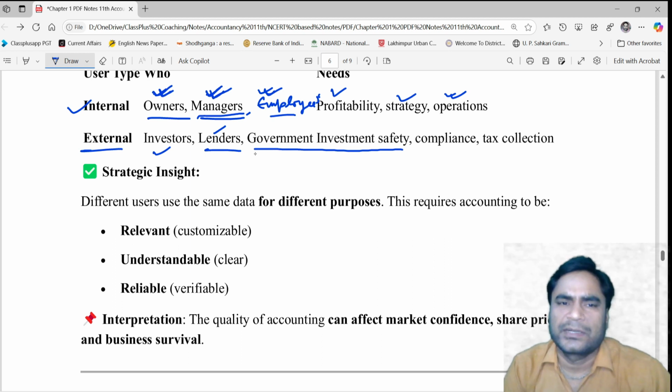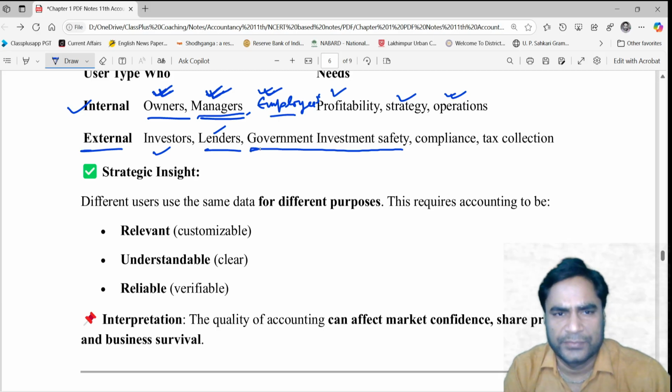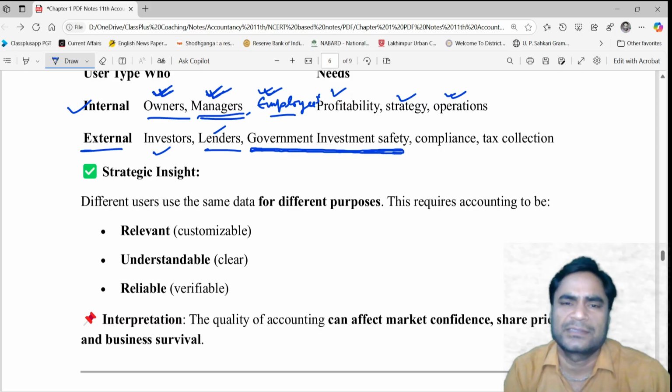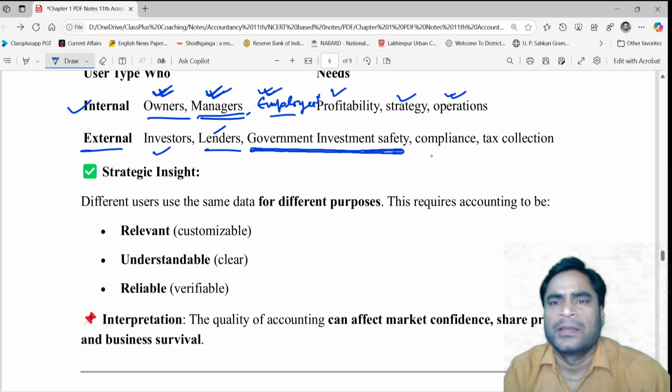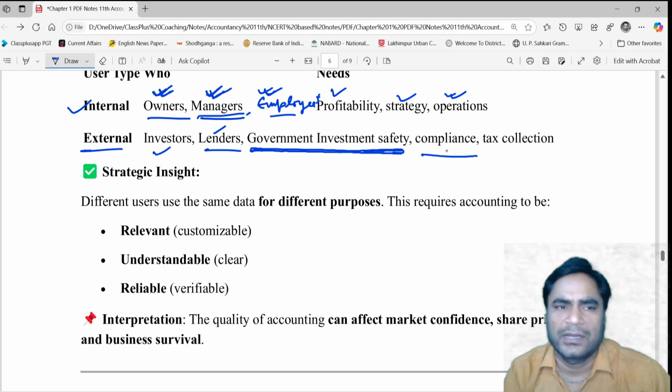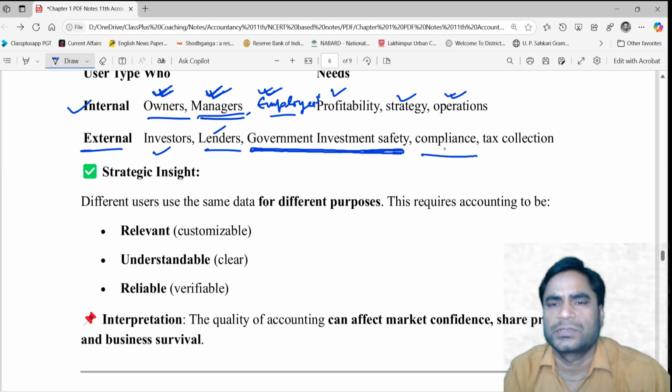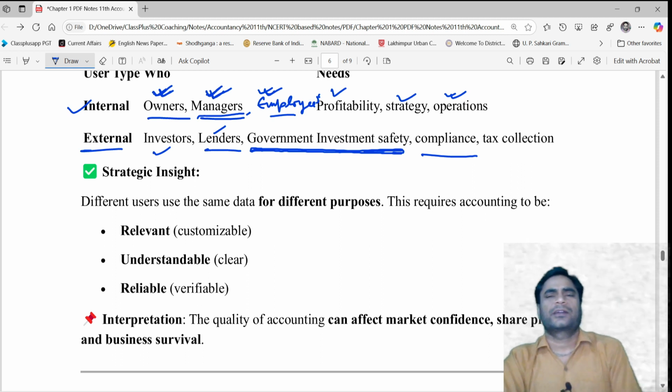They want to know whether the company is doing everything fairly, or whether it is going to utilize the money of the business, the money of the investors, in the wrong way. Okay, whether legal compliance is done or not. It is also something related to the government officials. They are interested in knowing each and every activity, and this can be determined by the accounting information.